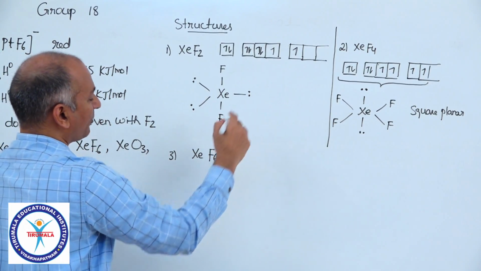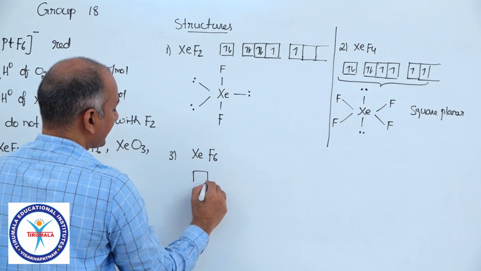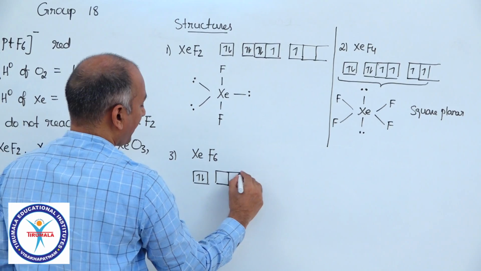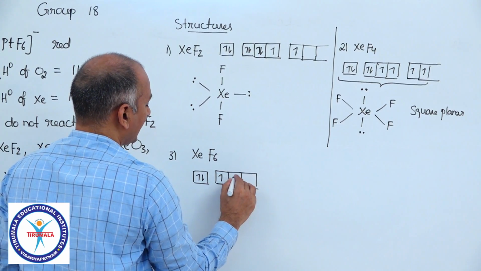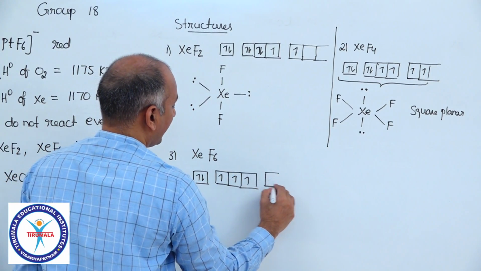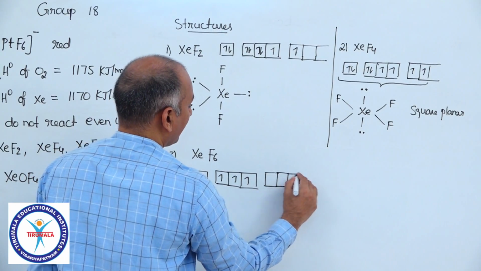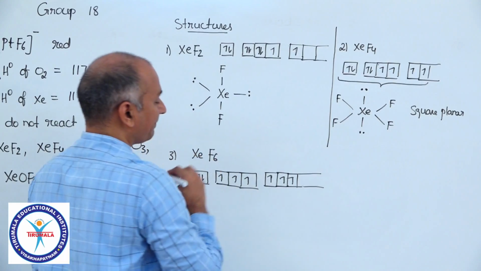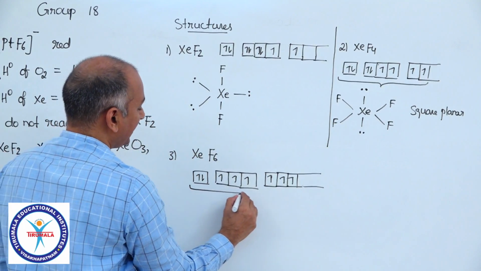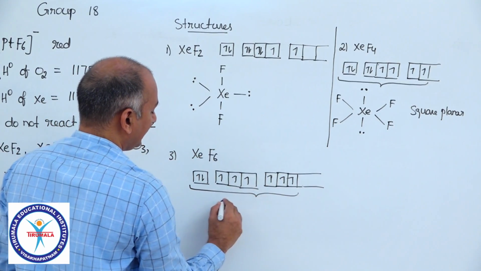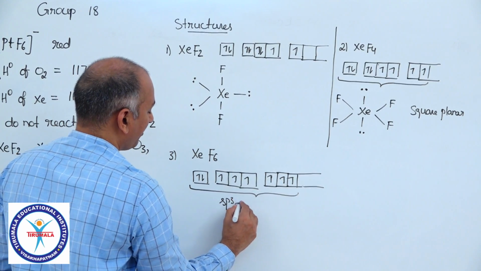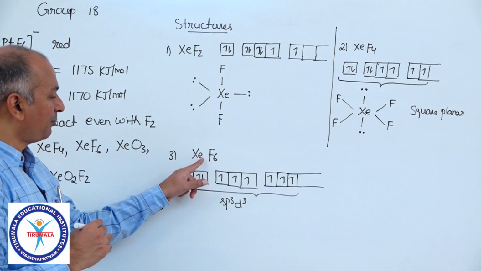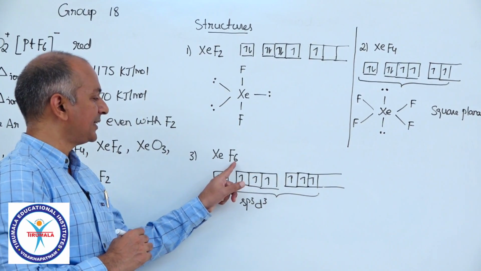Now we need to excite one more electron. So as a result, the excited configuration here must be 3 electrons in the p subshell and 3 electrons in the d subshell. And the hybridization is sp3d3. And all of you must have studied, in sp3d3, in this example, 1 lone pair and 6 bonds.